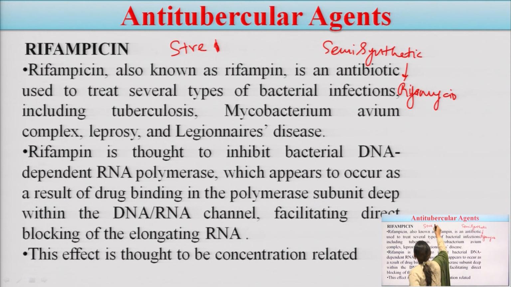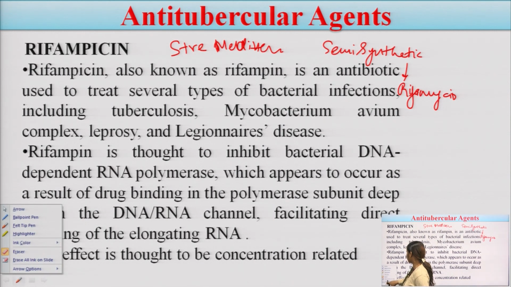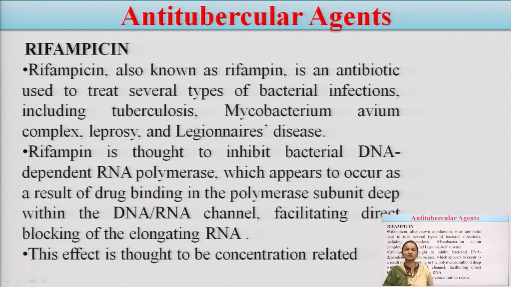Rifamycin is obtained from Streptomyces mediterranei. From Streptomyces mediterranei, one natural antibiotic is obtained, which is known as rifamycin, and this rifamycin is semi-synthesized to form rifampicin.